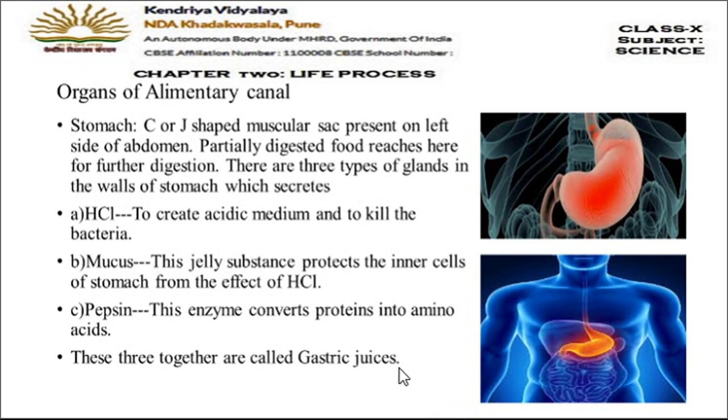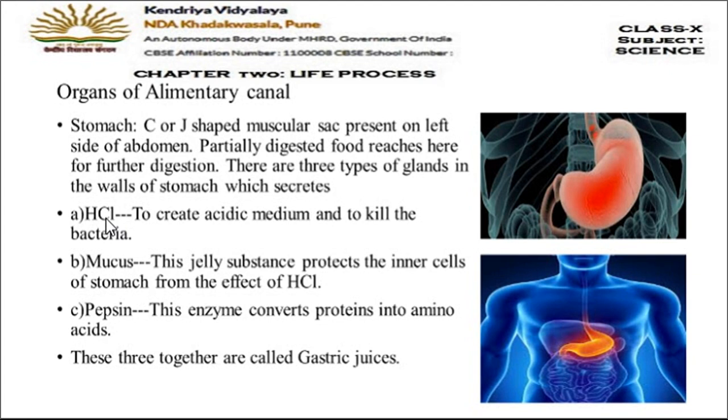Now, it is important to note here that the inner walls of the stomach secrete three important substances. So let us discuss which are these three important substances. First one is HCl, that is hydrochloric acid. So the walls of the stomach secrete HCl. And what is the function of this HCl here? This HCl will create acidic medium in the stomach which is necessary for digestion.